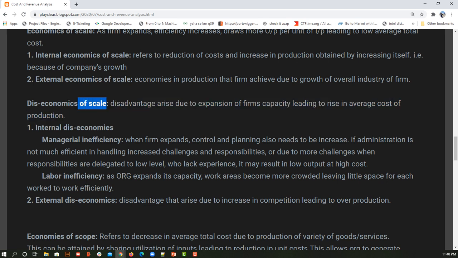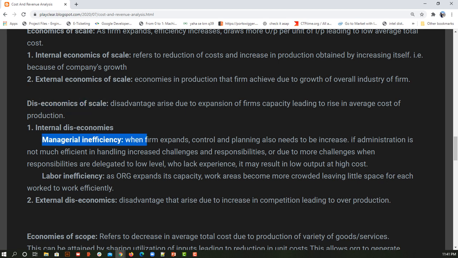Next we have the disadvantage, or the negative effect on expansion, because of internal factors. The internal factors are managerial inefficiency and labor inefficiency. Let's understand this in detail. Economics of scale clearly says that you are expanding.